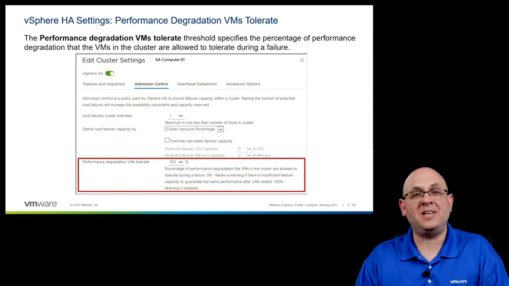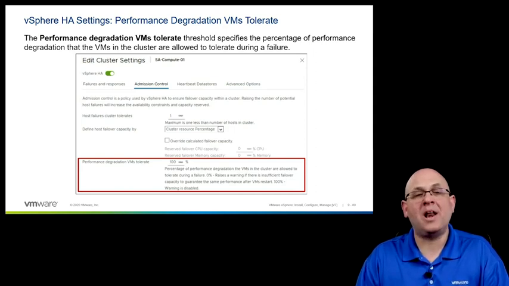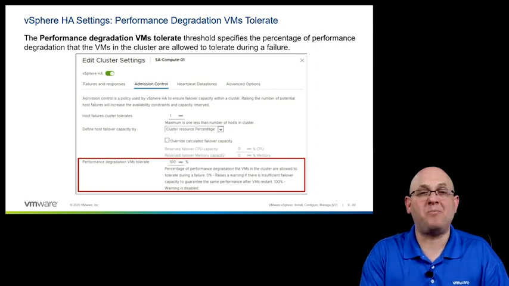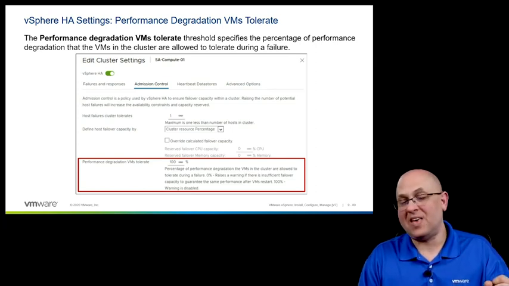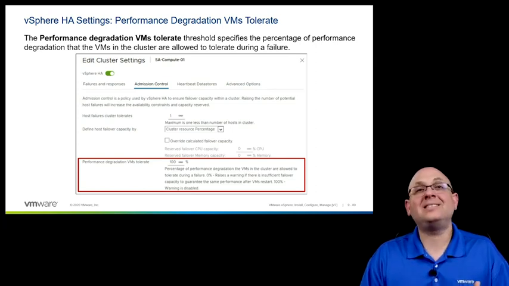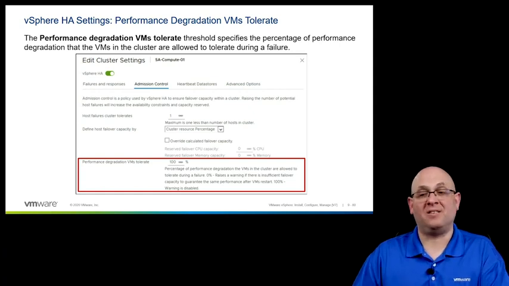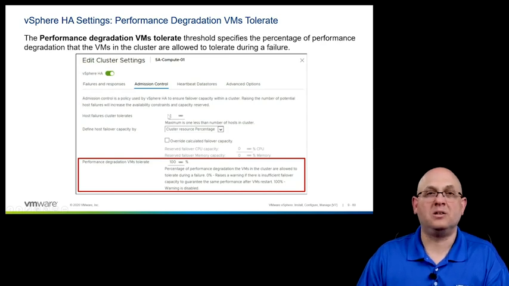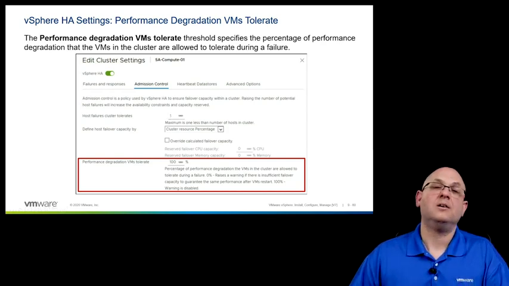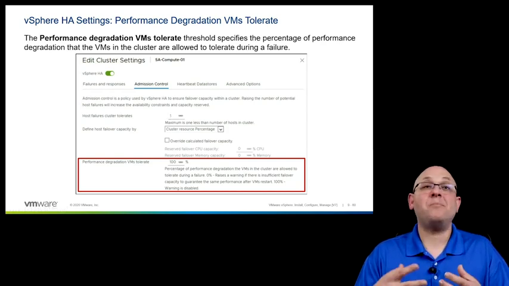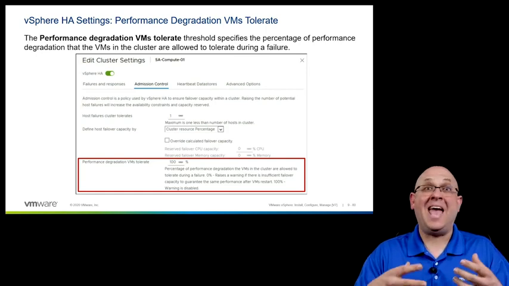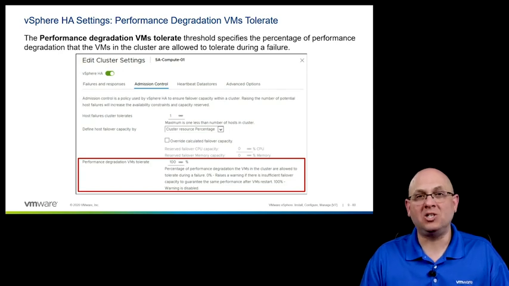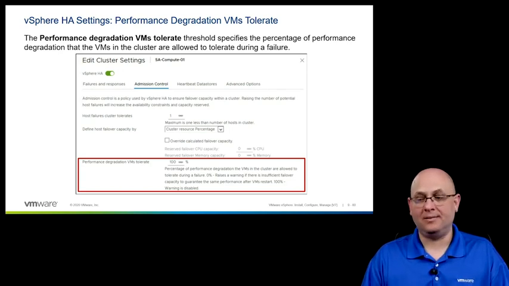But you can set it at 50%, and it will give you a warning if the performance of your VMs were to decrease by more than 50%. If you set it at 0%, that sets up a warning if, in the event of a failure, and you can say how many host failures you want to support here, my VMs perform any differently at all. If there's any performance degradation, warn me about it, okay?